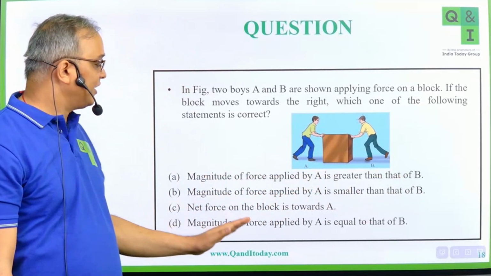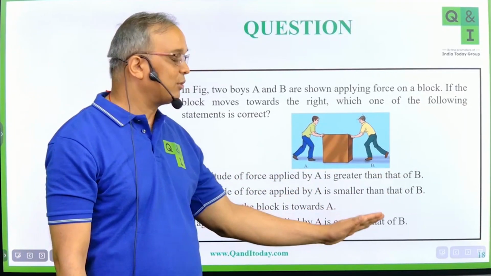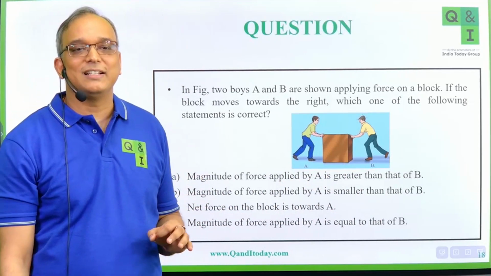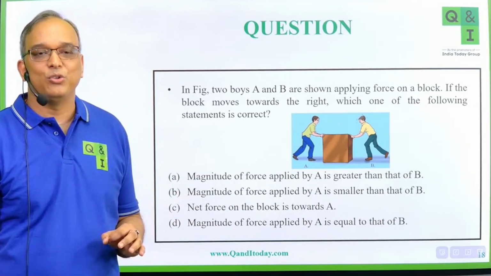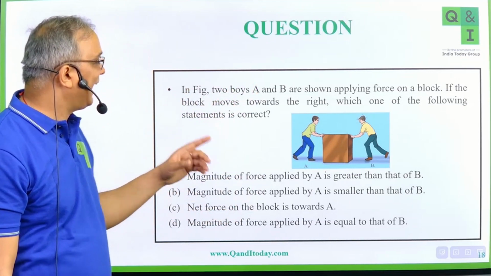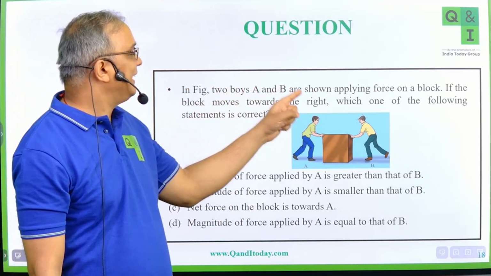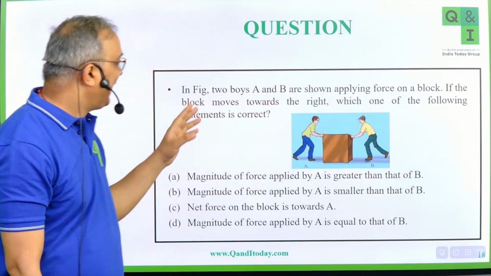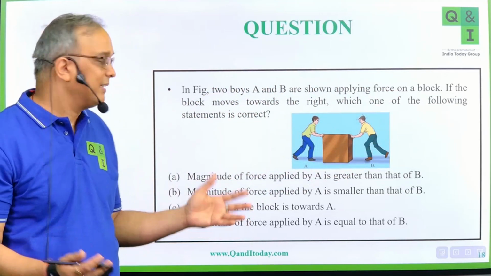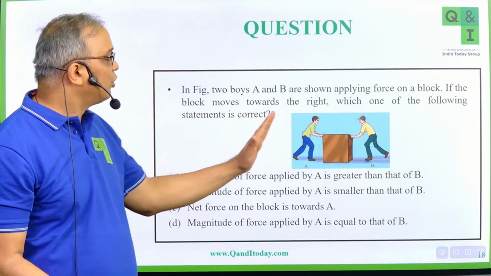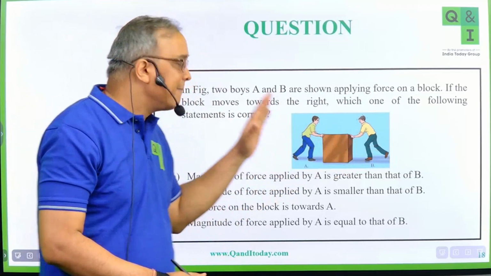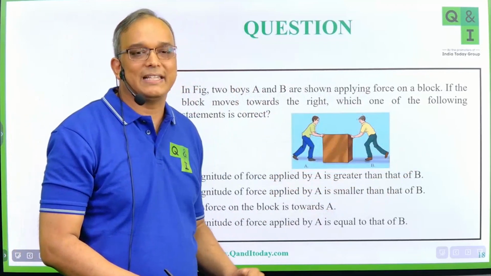And fourth is magnitude of force applied by A is equal to that of B. So few of the students have already answered. Good. So you have been answering correct. So if you see, what is the catch here? The two boys A and B are shown applying a force and the block moves towards right. When will the block move towards right? When the magnitude of force applied by A is greater than that applied by B, then only the block will move towards right. Okay.